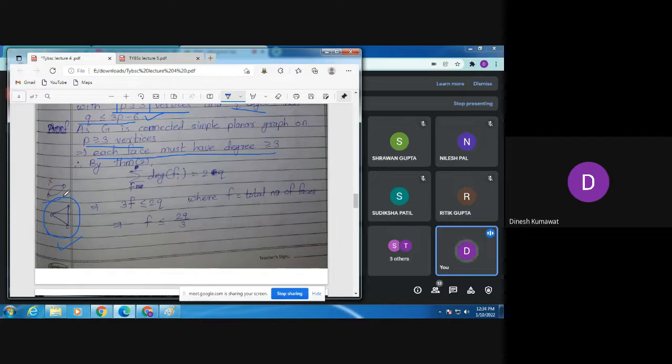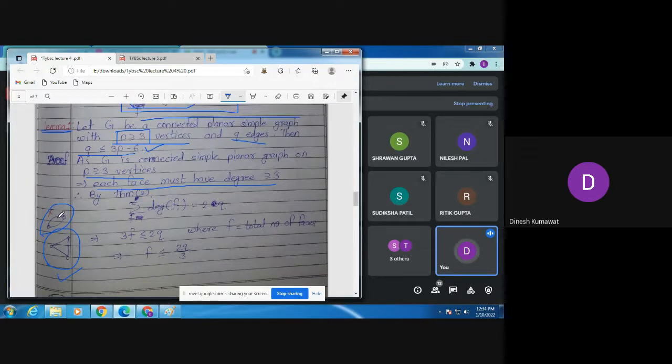See, you can't consider this example, because this is not simple. Though it is connected, it is not simple, and here the number of vertices is exactly 2, but we want those graphs where the total number of vertices is at least 3. Clear?